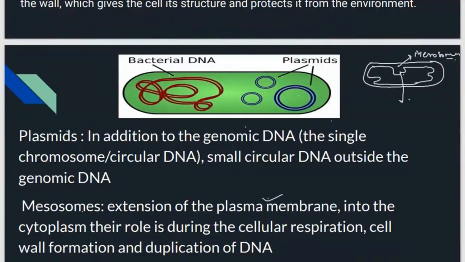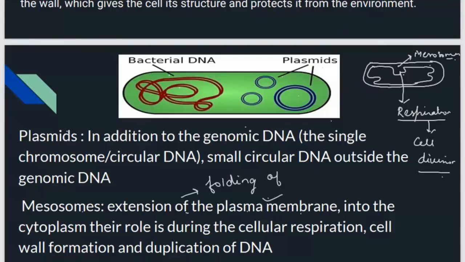They help in respiration. They help in the duplication of the cell. They help in cell division too. Mesosomes are nothing but extensions or foldings of the plasma membrane. Plasma membrane or cell membrane, one and the same thing. Is it clear?